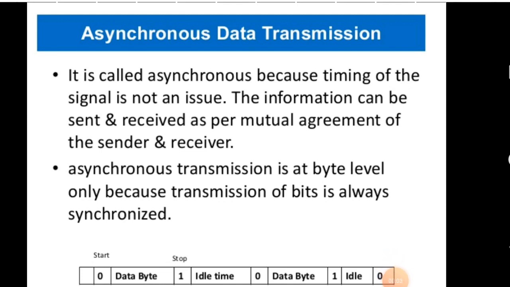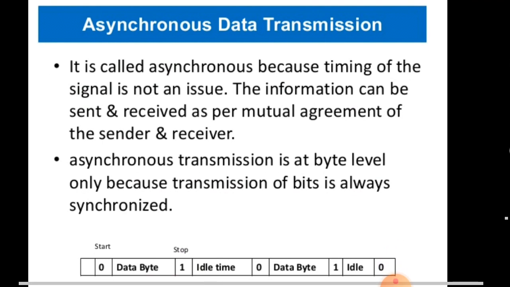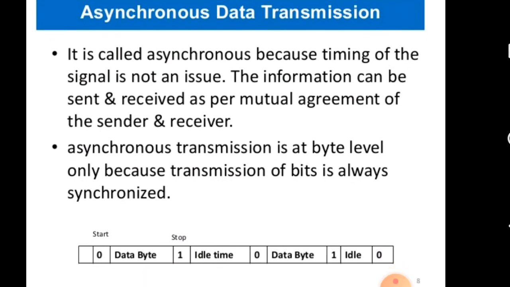This is the next part of the second chapter: asynchronous data transmission. It is called asynchronous because the timing of the signal is not an issue. The information can be sent and received as per mutual agreement of the sender and receiver. Asynchronous transmission is at byte level only, because transmission of bits is always synchronized.